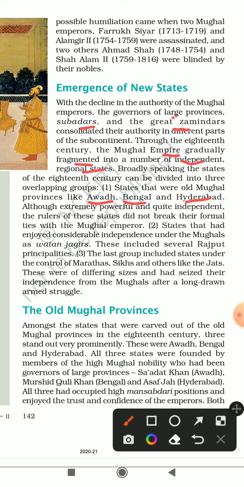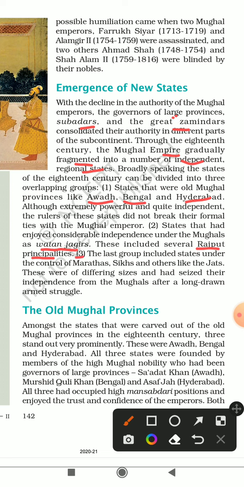Second were states that had enjoyed considerable independence under the Mughals as Watan Jagirs. So basically, these were independent even within the Mughal Empire, and we called them Watan Jagirs. These included several Rajput principalities. So basically, the area under the Rajputs, that is, the area in western India, especially the Rajasthan area.